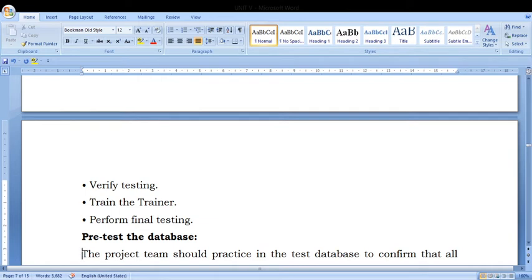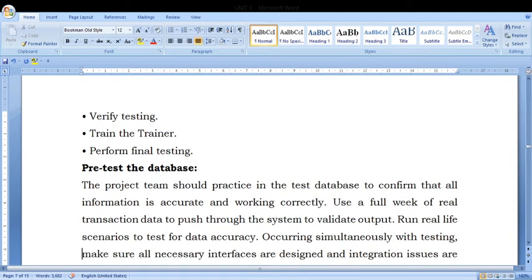What is the pre-tested database? The project team, which we already defined, right? They should practice the database, how to operate it. That is pre-testing, whether they are doing it correctly or not. Keep assessing them, and if they are working correctly, they can start. It is a type of training which we have already given. So in that pre-test, when the software is entered, they will be testing for 1 or 2 weeks, or 1 or 2 days at least.